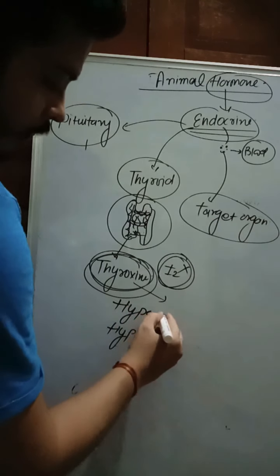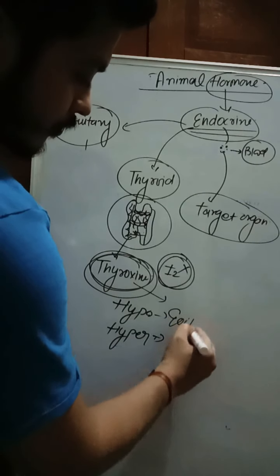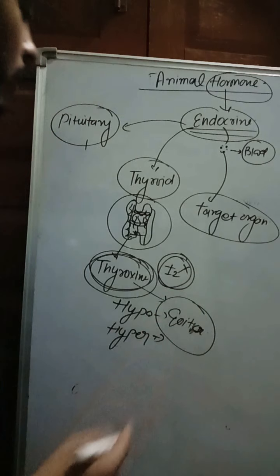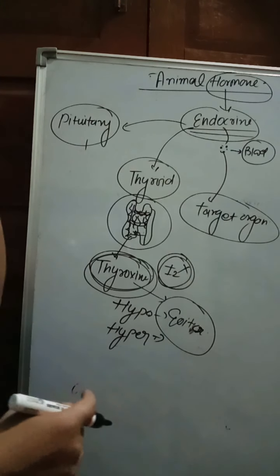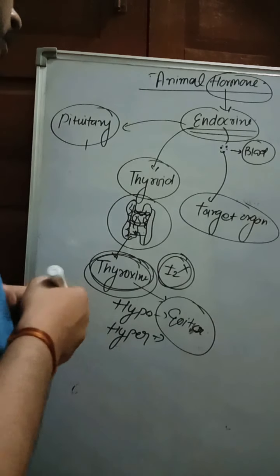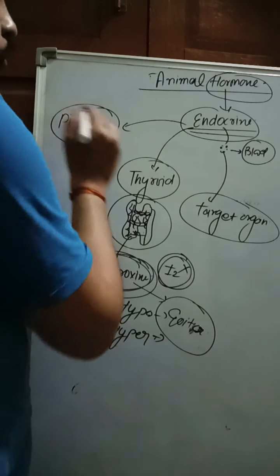In both hypo and hyper conditions it causes goiter. Goiter is a condition where there is swelling in the trachea or neck region due to iodine deficiency. Very important. That is pituitary and thyroid.